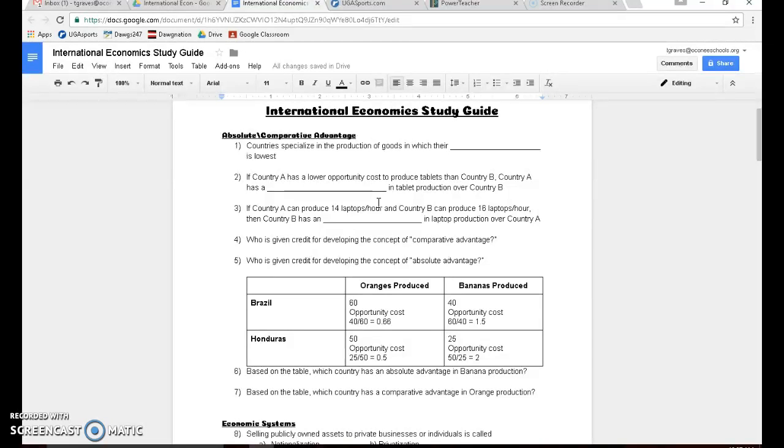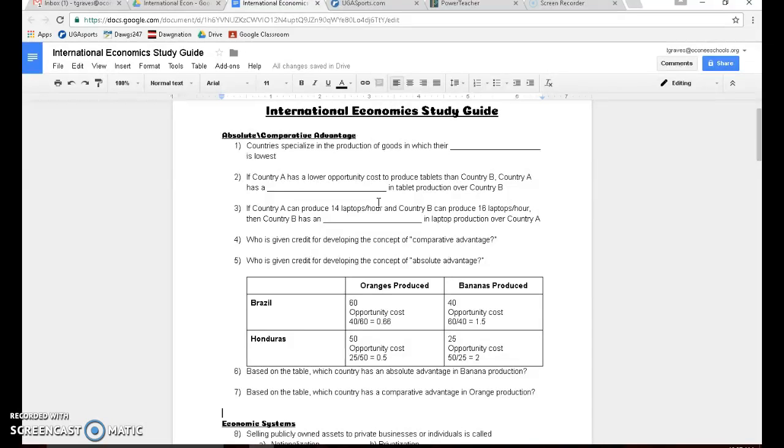For number four, who is given credit for developing the concept of comparative advantage? That's a British economic philosopher named David Ricardo. Number five, who's given credit for the idea of absolute advantage? That is going back to the guy we've talked about all year long, and that is Adam Smith.